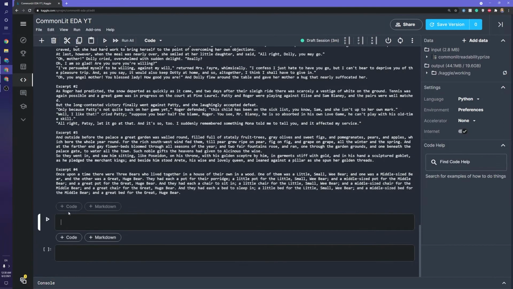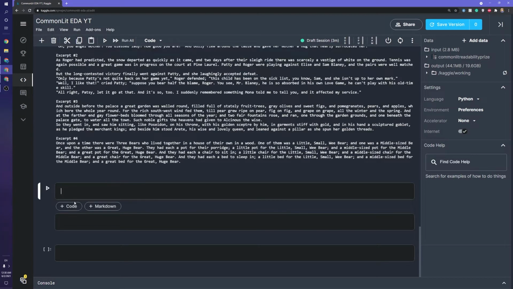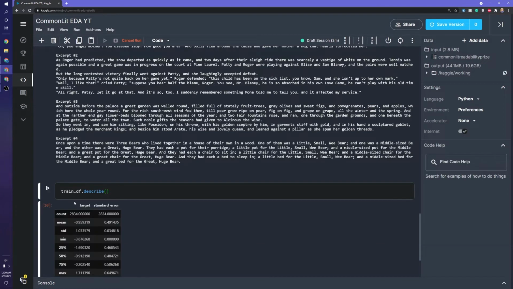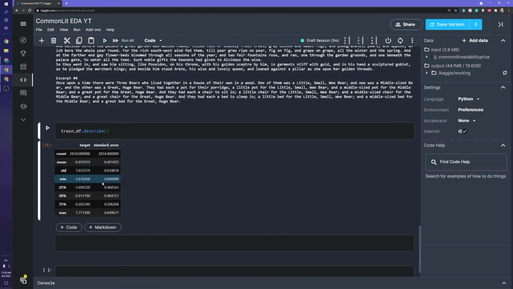So one thing we can also do to start looking at this analytically is do a train df.describe, and this will tell us a little bit about the distributions of these. So we can see the percentile ranges, the minimums, the standard deviations. Specifically for the target and the standard error, because these are the only 2 numeric categories. So it looks like the target has a mean of about -1 with a standard error of about 0.5. Interesting.